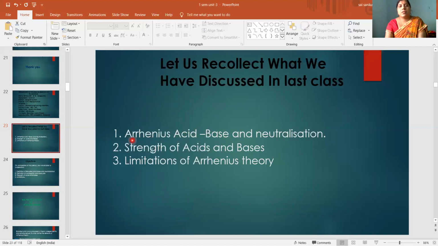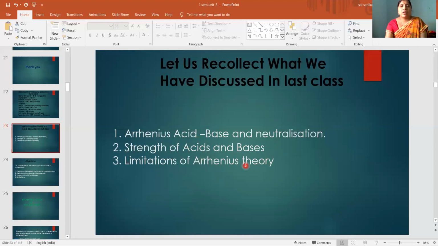We come to strength of acids. Based on dissociation, these acids and bases are divided into strong and weak. If it undergoes dissociation completely and gives more ions, those are called strong acids and strong bases. If it undergoes dissociation incompletely and gives less number of ions, those are weak acids and weak bases. Then limitations of Arrhenius theory.